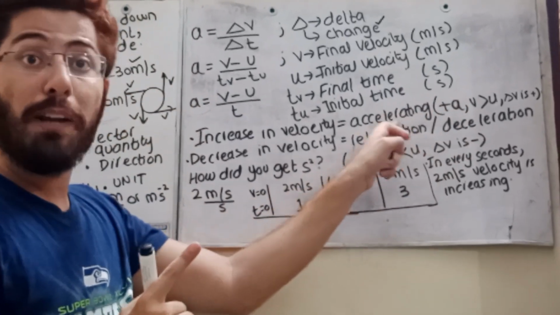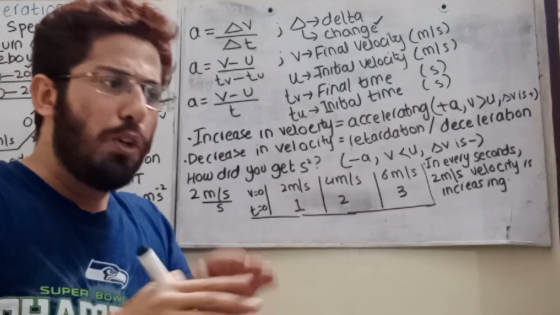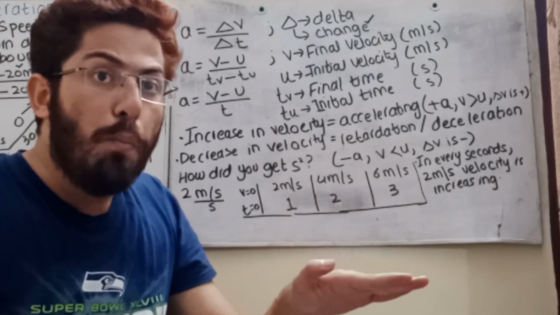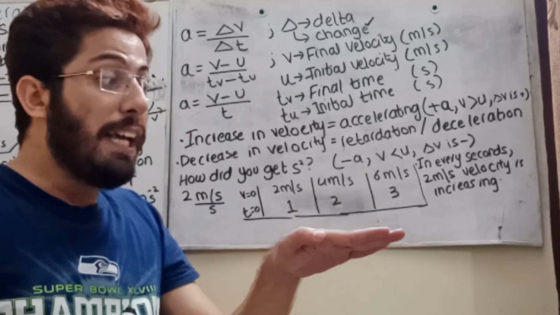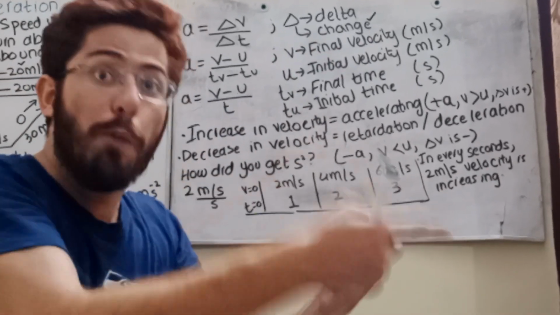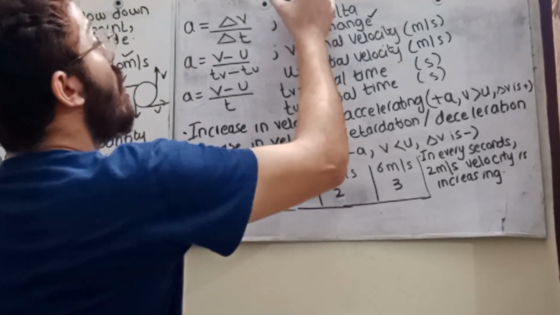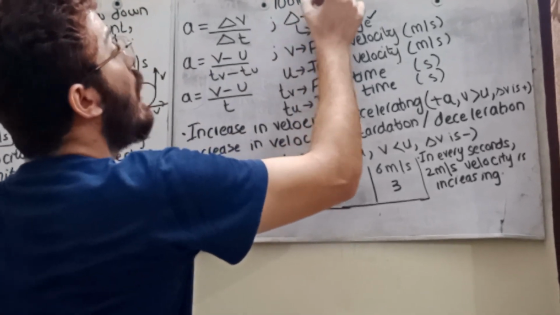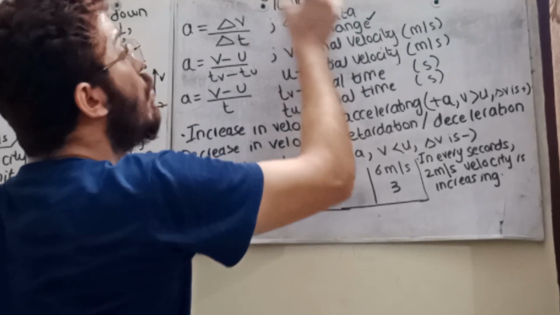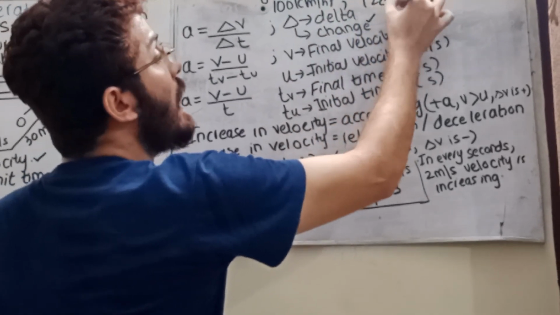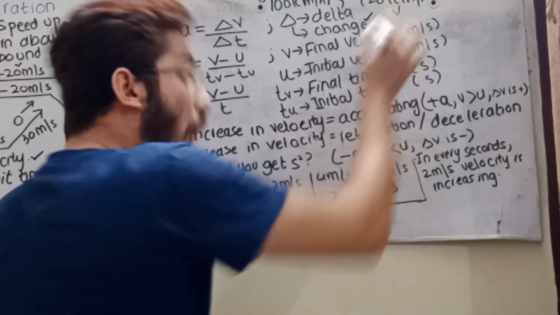Accelerating means the body is increasing its speed. Let's suppose you are moving at 100 kilometer per hour and you gain some speed, say 120 kilometer per hour. It means the initial speed u is 100 kilometer per hour, and 120 kilometer per hour is the final speed.